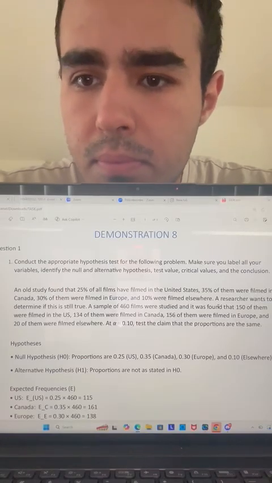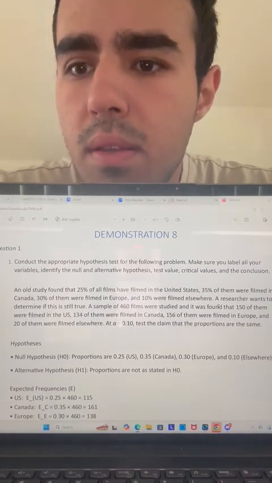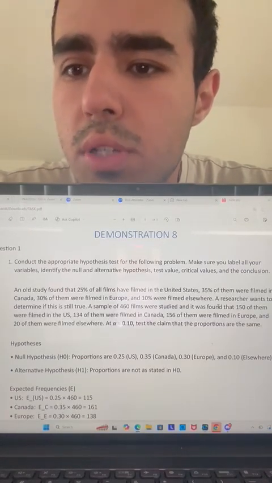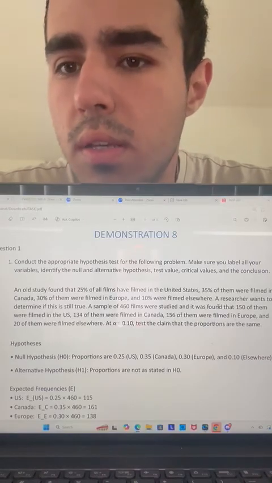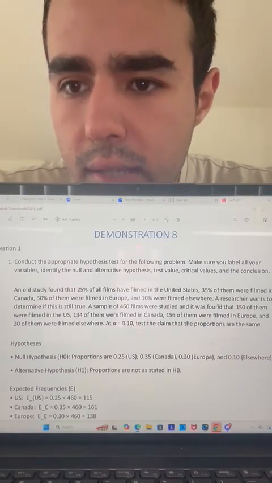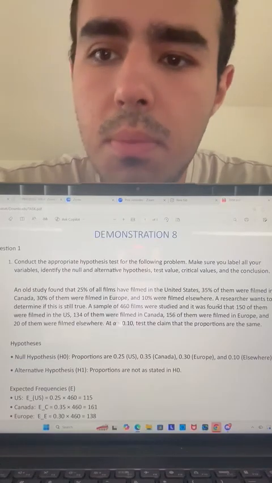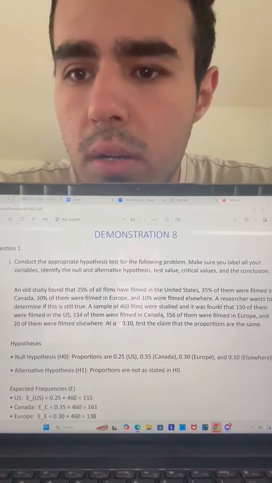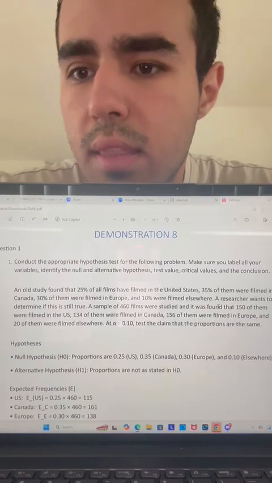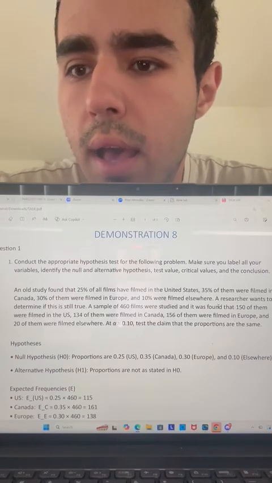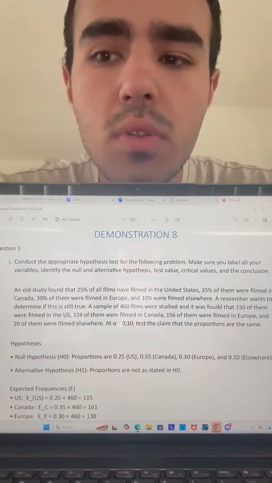Hypothesis setup. The null hypothesis states that the proportions are still the same as the old study, 25% for the United States, 35% for Canada, 30% for Europe, and 10% for elsewhere. The alternative hypothesis states that the proportions are not as stated in the old study.